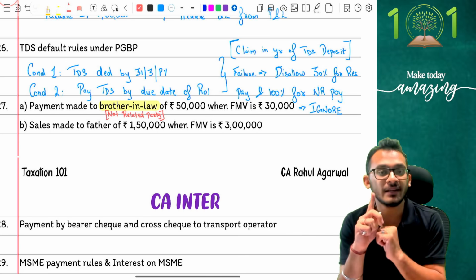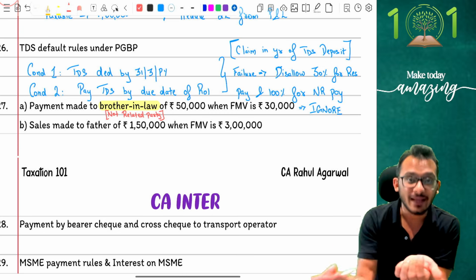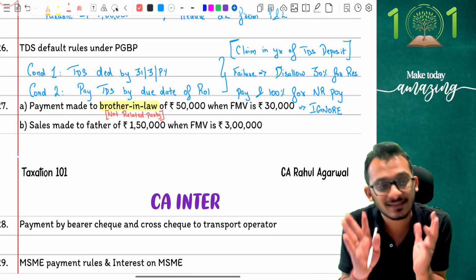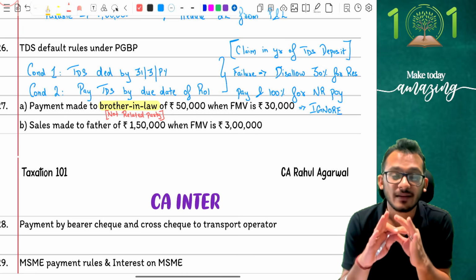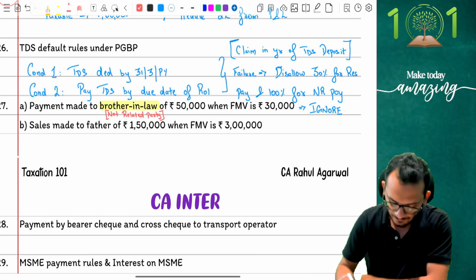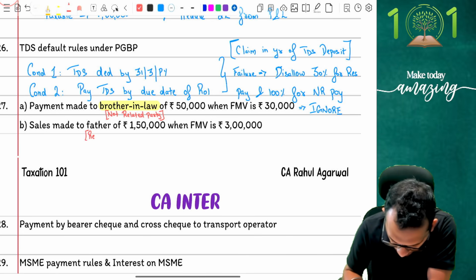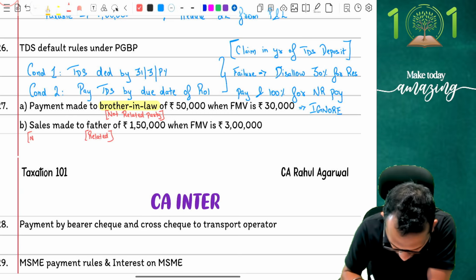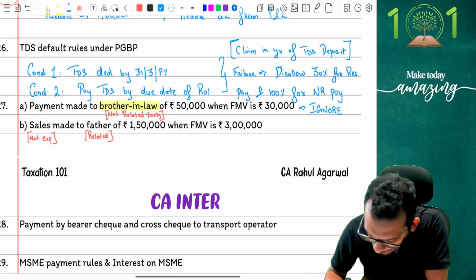Understand the provision carefully. Section 48(2), which we are discussing right now, talks about the fact that when you pay more than the fair market value, excess payment is disallowed. There is no provision whatsoever regarding sales here. There is no sales provision in this whole chapter, and therefore nothing can be done in this, which means even though father is a related party, this is not an expense. This is a sale transaction and therefore will not be considered whatsoever, should be ignored.